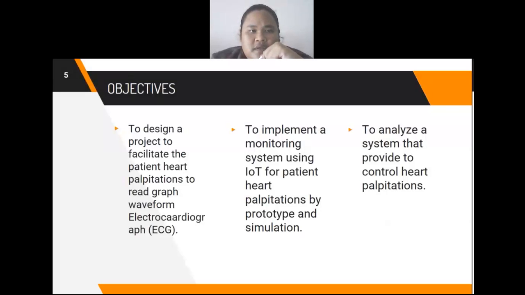Okay, the objectives for this project are: first, to design a project to facilitate patients with heart palpitation to read a graph waveform of the electrocardiograph (ECG). Second, to implement a monitoring system using IoT for patient heart palpitation by prototype and simulation. And lastly, to analyze a system that provides control of heart palpitation.